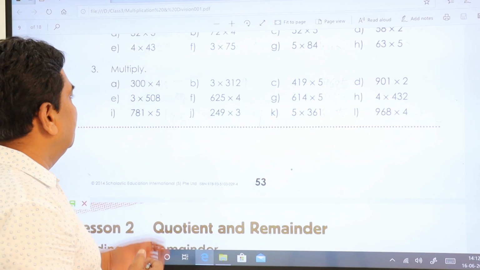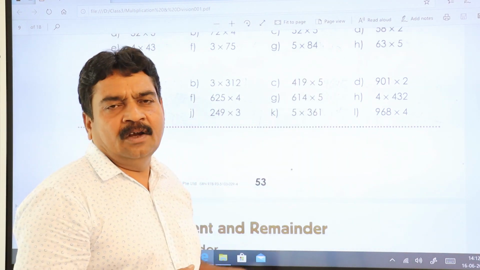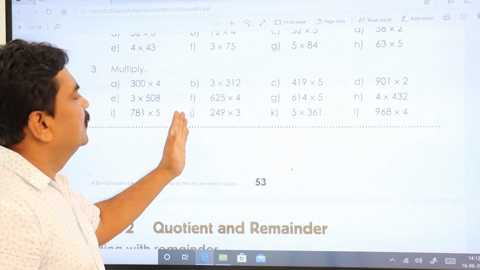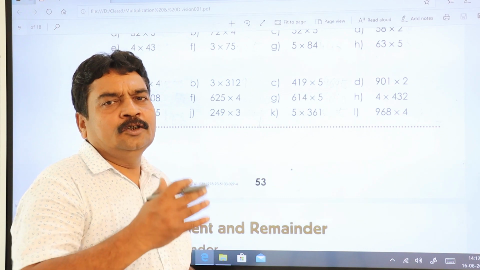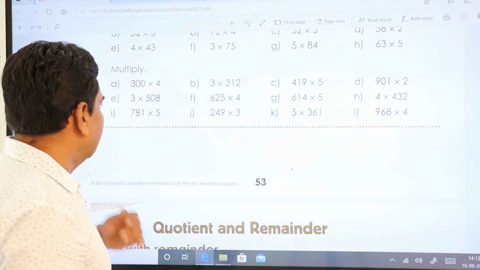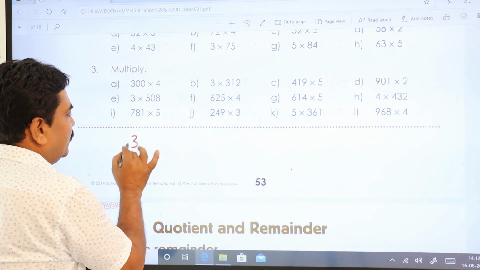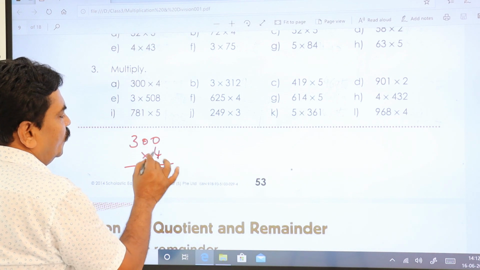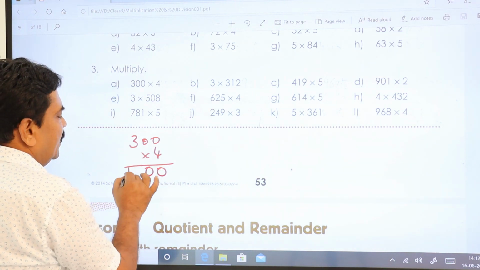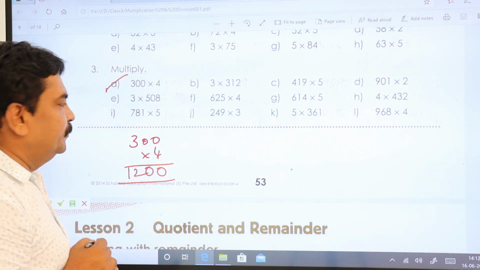Multiply this also, but here you have 3 digits. Earlier you were having 2 digits, now we are having 3 digits. That is, we are entering into multiplication to hundreds value. Let's see. The first one is 300 into 4. I'll just do it here and rub it. 4 zeros are 0, 4 zeros are 0, 4 threes are 12. Answer for this is 1200.